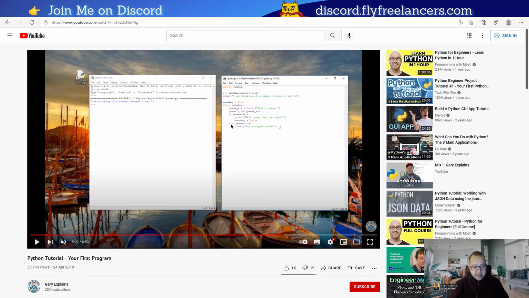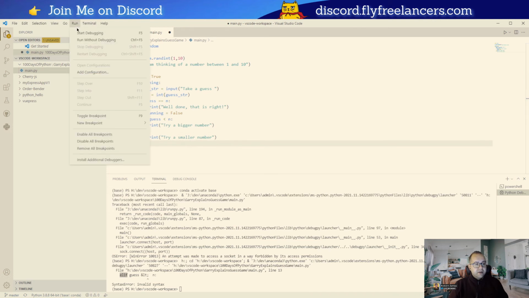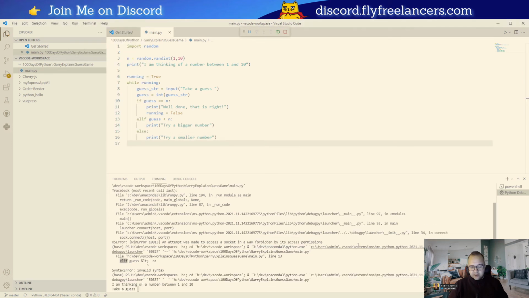It is actually elif. Elif, that's else if. And it's less than. Elif guess less than n. Go back to the code. This is not end LT. This is less than n. If it is less than n, try a bigger number, else try a smaller number. Let's see, does this work now? Gary, if this works, oh my days, it works.